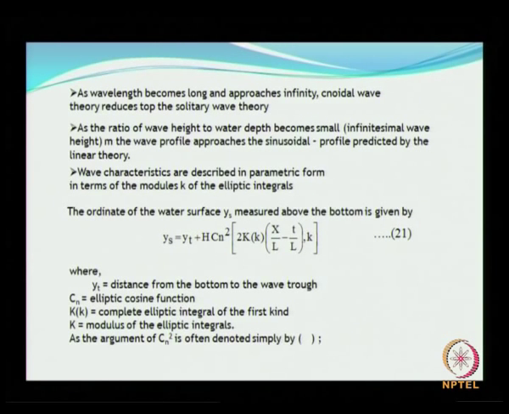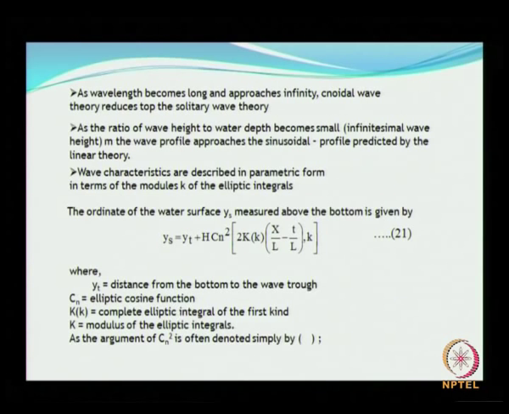As wavelength becomes long and approaches infinity, sinusoidal theory reduces to the solitary wave theory. As the ratio of wave height to water depth becomes small, infinitesimal wave, the wave profile approaches the sinusoidal wave profile predicted by the linear theory.